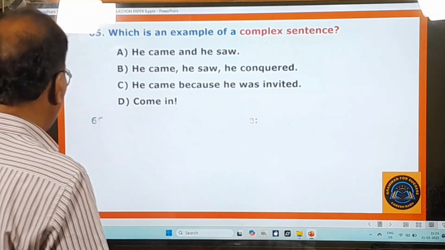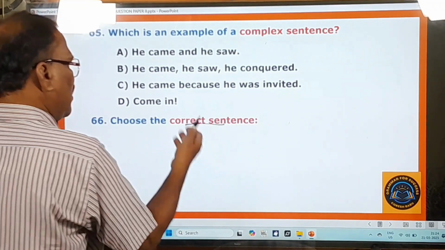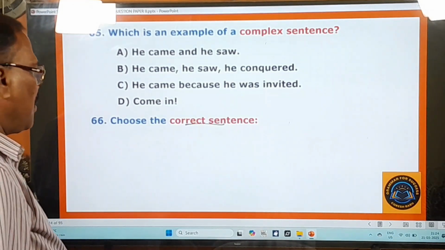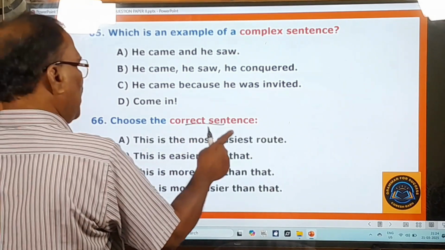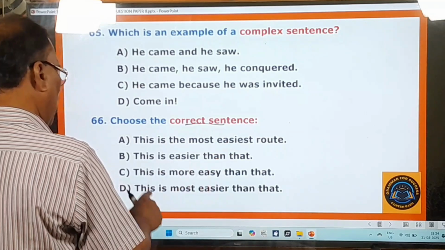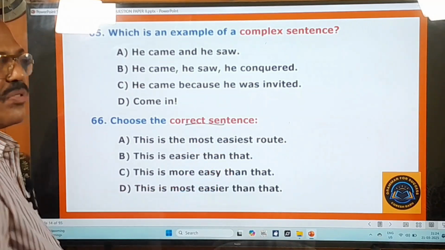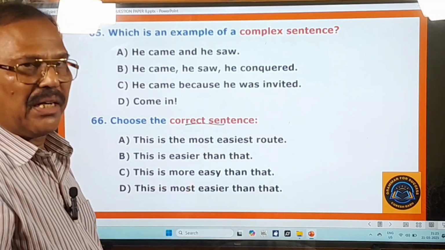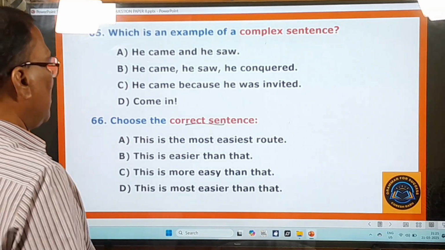And you go to the 66th question. Choose the correct sentence. Okay, this is the most easiest route. This is easier than that. This is more easy than that. This is most easier than that. Choose that sentence which is correct grammatically. Now you move on to other questions.